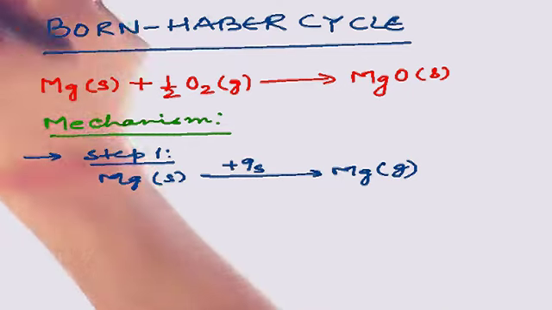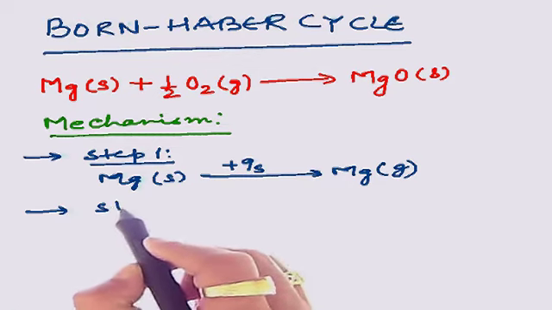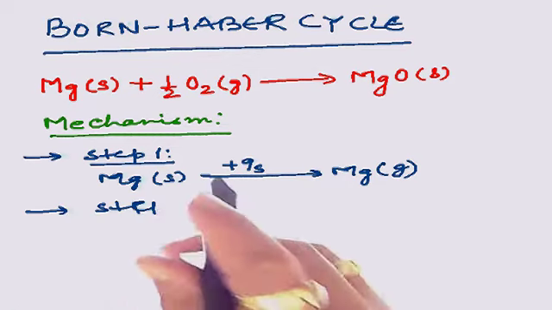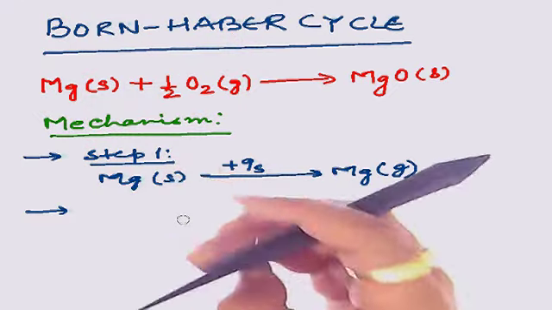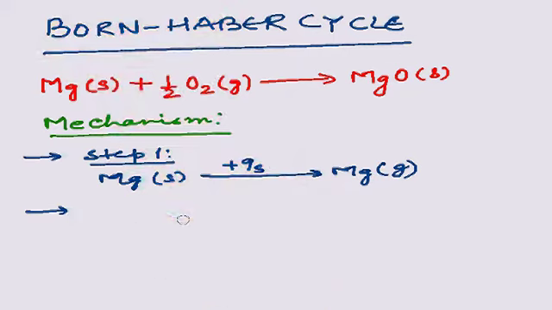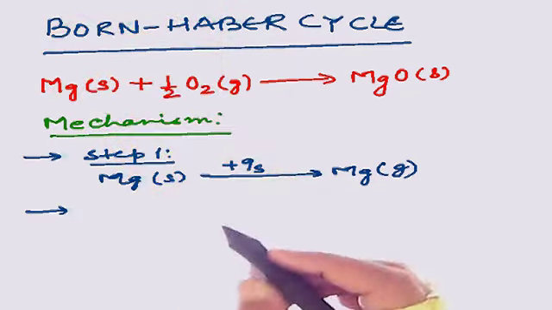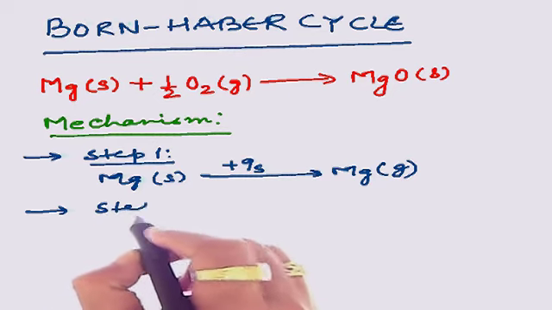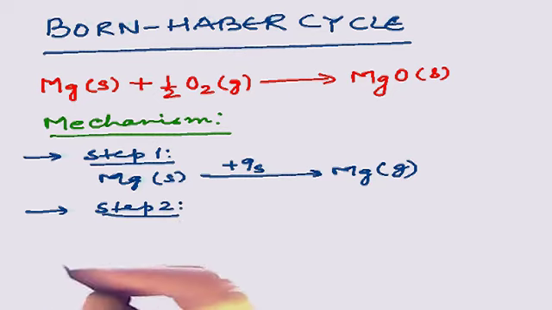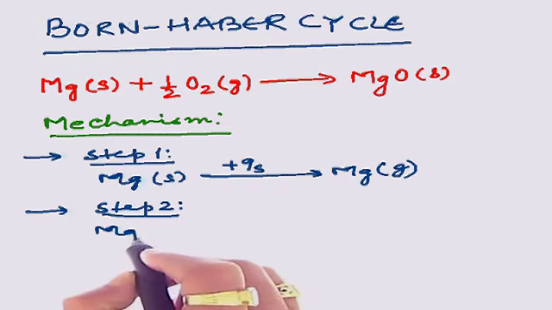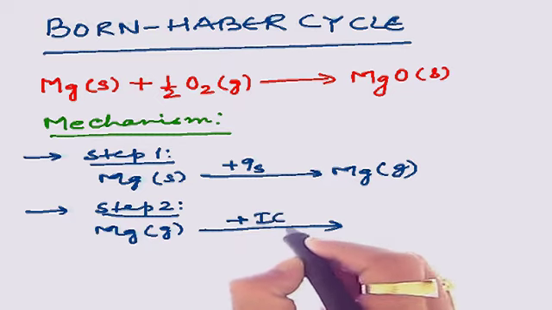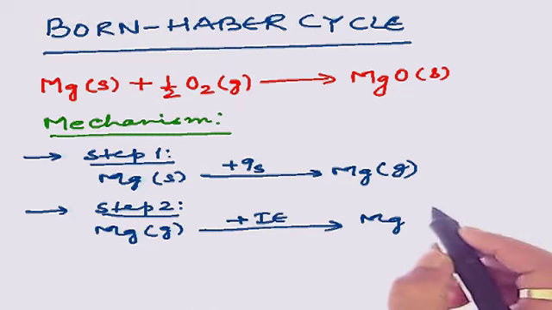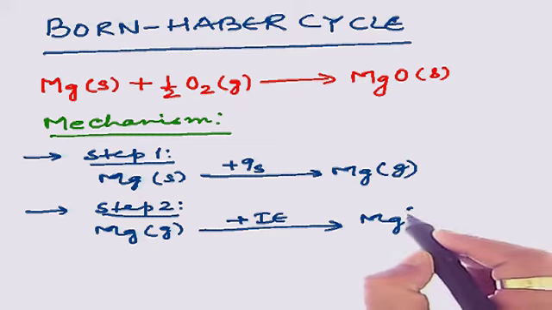In step 2, that magnesium gas, when provided with ionization energy, will be converted into Mg2+.